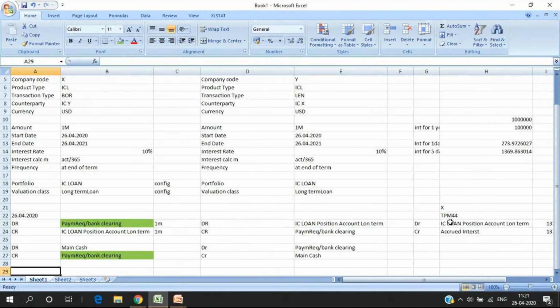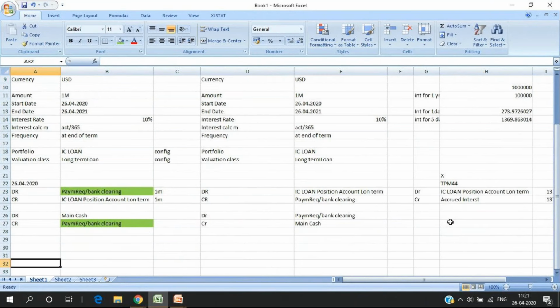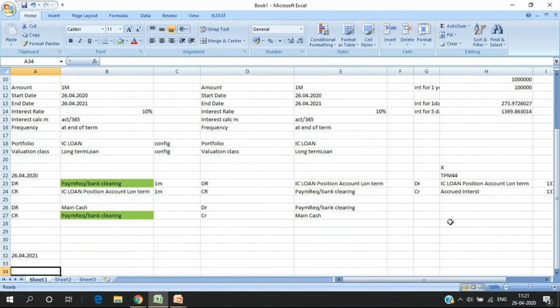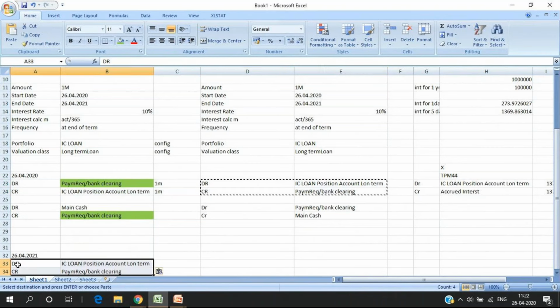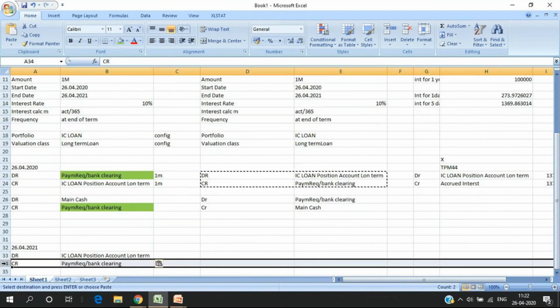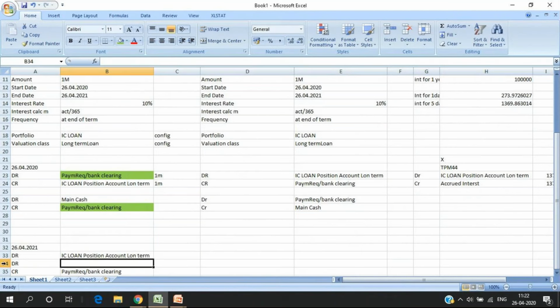Now I said at the end of the term, which is 26/04/2021, what will happen? My deal gets matured. Matured means now X has to pay back what it borrowed from Y, and Y will receive that money. Just simple opposite entries. Is it right? Another component becomes interest. Initial interest was not there, but now interest comes into the picture.